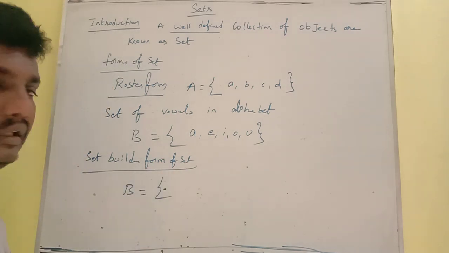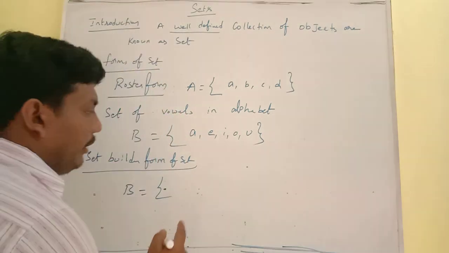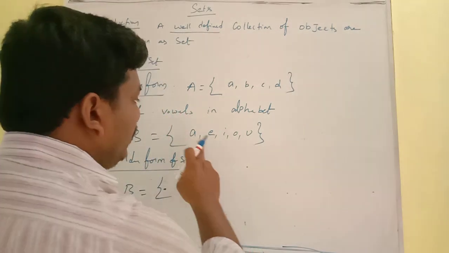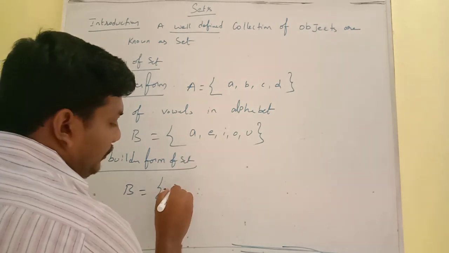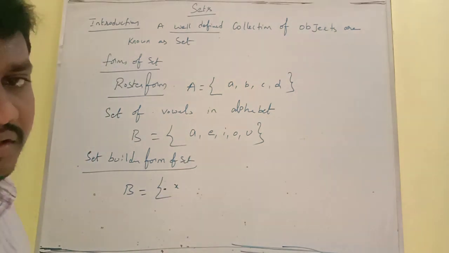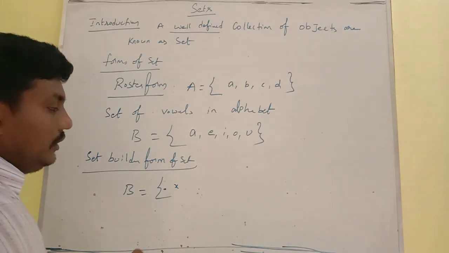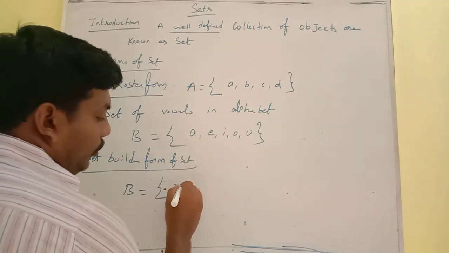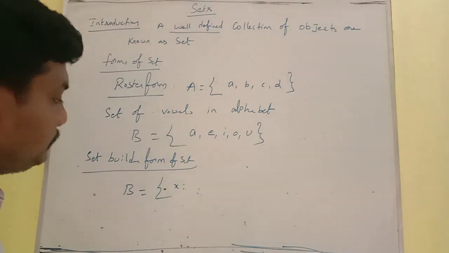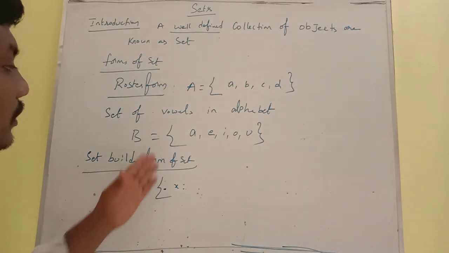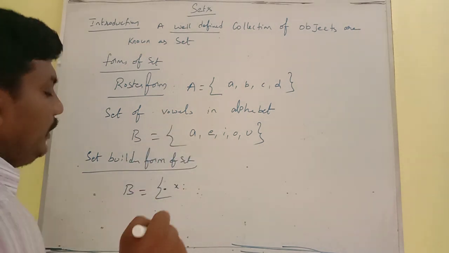Instead of writing all the elements in a set, as in the roster form, we are going to use a variable, x or y or z, whatever it is, that is our wish. We can take x as a variable, followed by a colon, x colon. Then the vowel letters in the alphabet.